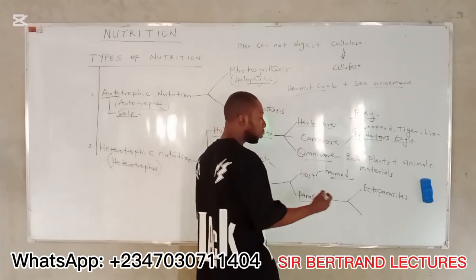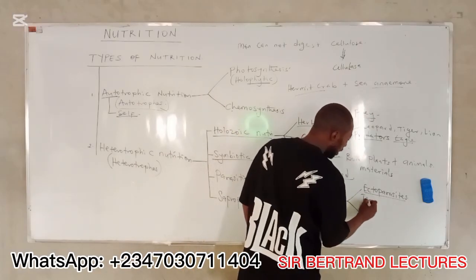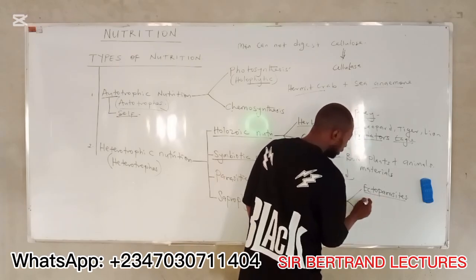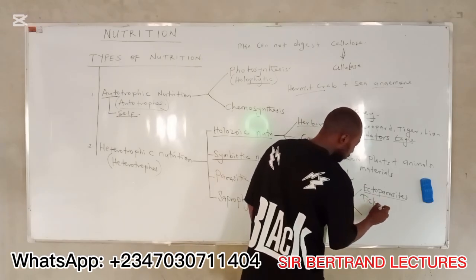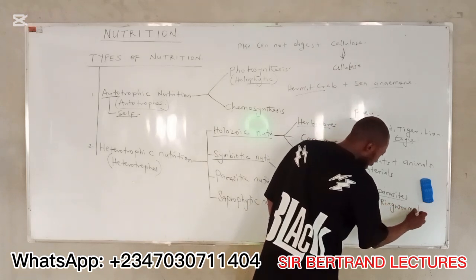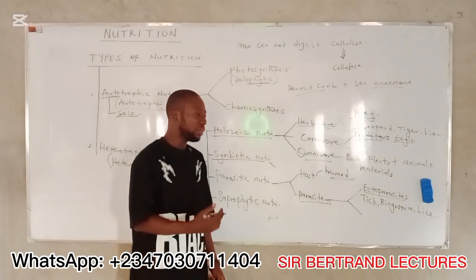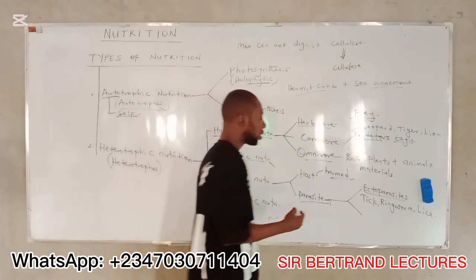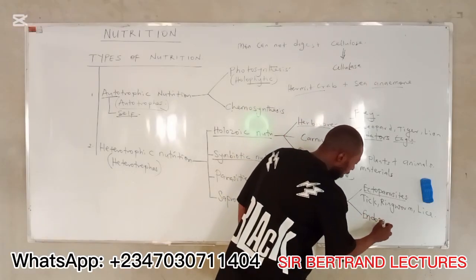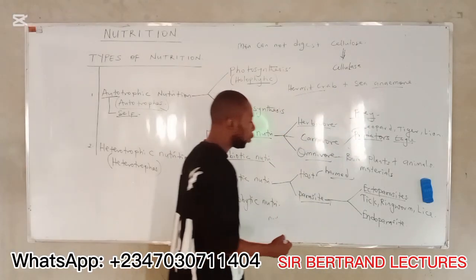So the parasites that live on the body surface are known as ectoparasites. Examples are tick, ringworm, and lice. These are ectoparasites that live on the body surface. Now, the parasites that live inside the body are known as endoparasites. They live inside the body.